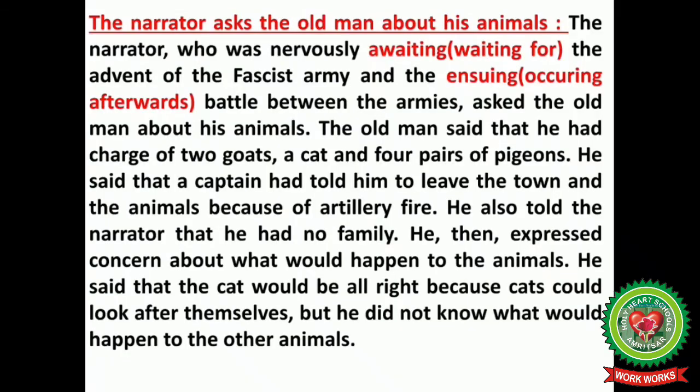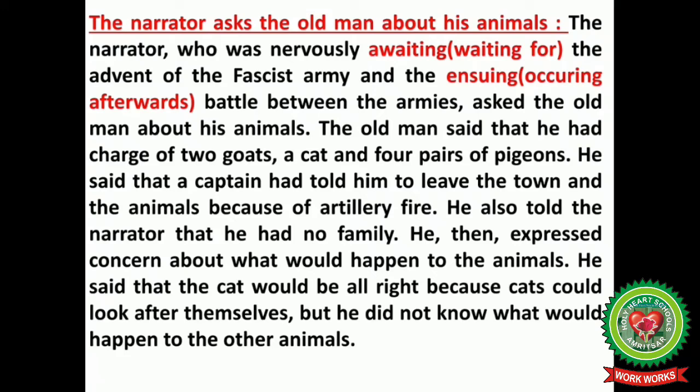The narrator asks the old man about his animals. The narrator, who was nervously awaiting the advent of the fascist army and the ensuing battle between the armies, asked the old man about his animals. The old man said that he had the charge of 2 goats, a cat, and 4 pairs of pigeons.